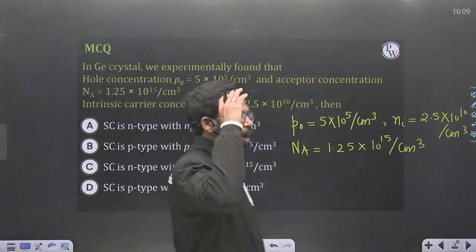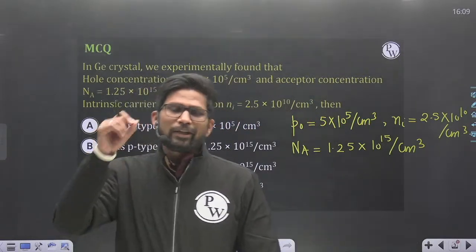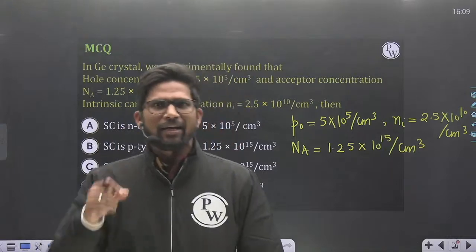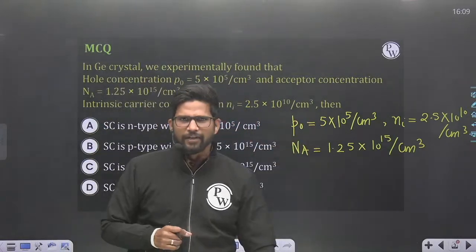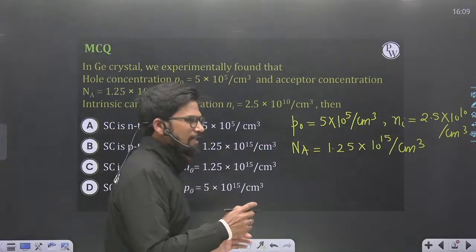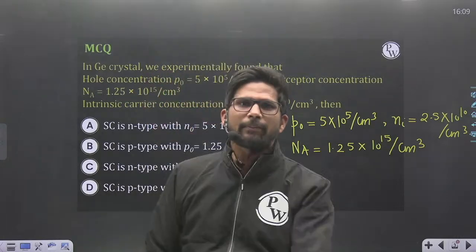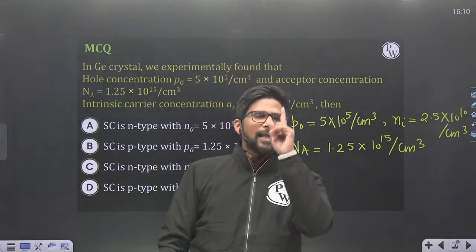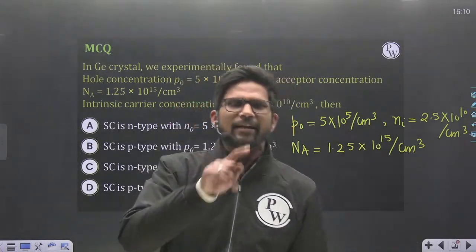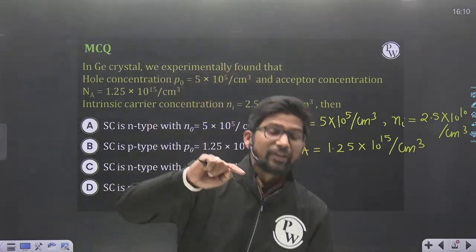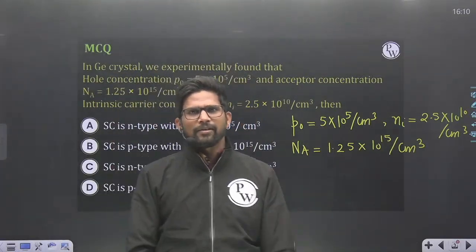So always remember, the net electron or net hole concentration will decide which type of semiconductor this is. Here hole concentration is given. If hole concentration is less than Ni, then the semiconductor is definitely N type. Because in an N-type semiconductor, the net hole concentration is less than the intrinsic carrier concentration, and the net electron concentration is greater than the intrinsic carrier concentration.